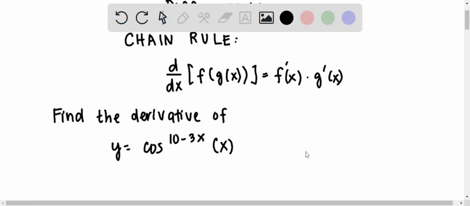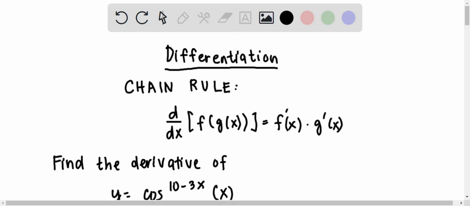Good day. The topic is about differentiation. According to the chain rule, the derivative of a function f that is also a function of g with respect to x can be obtained as the product of the derivative of f and the derivative of g.